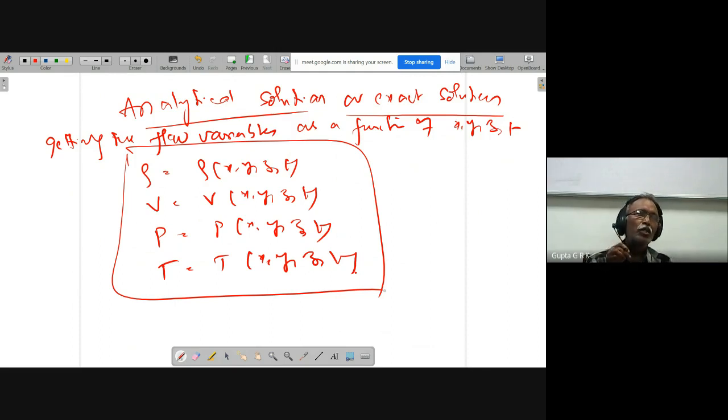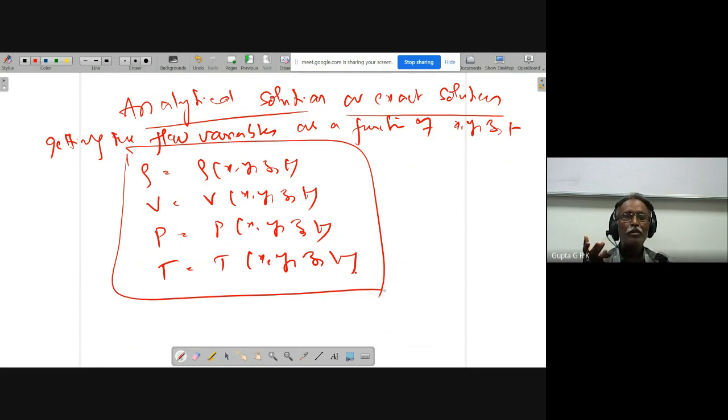It will give you the density, velocity, pressure, and temperature at any point in the domain by giving x, y, z values and at any time. So it will be given as a function of x, y, z, and t. At any time and at any space, you will be able to find out. That is what you can get from the exact solution.